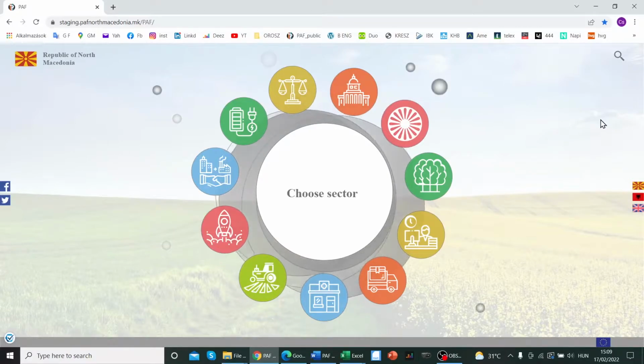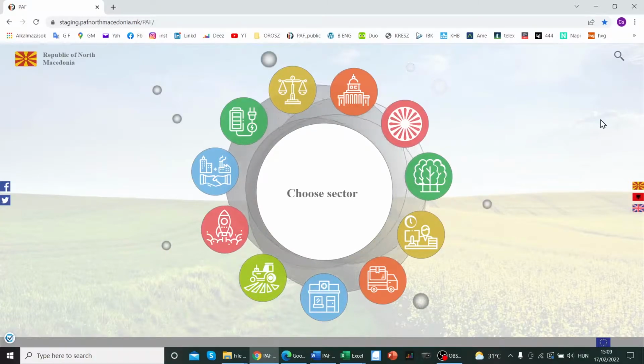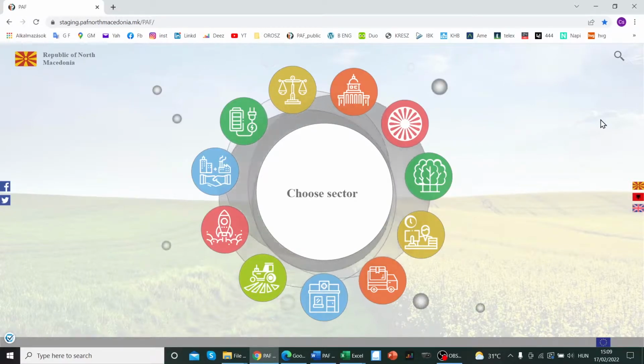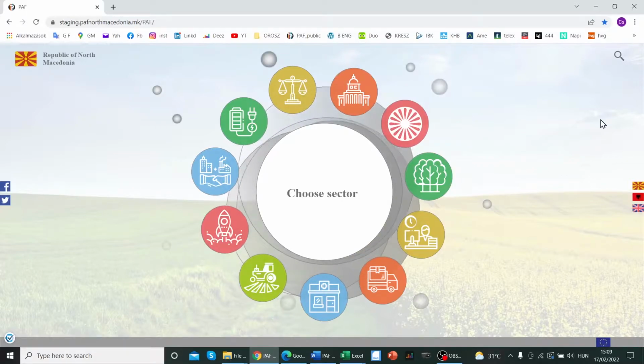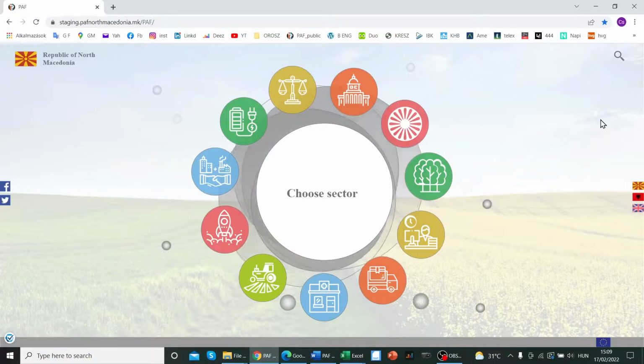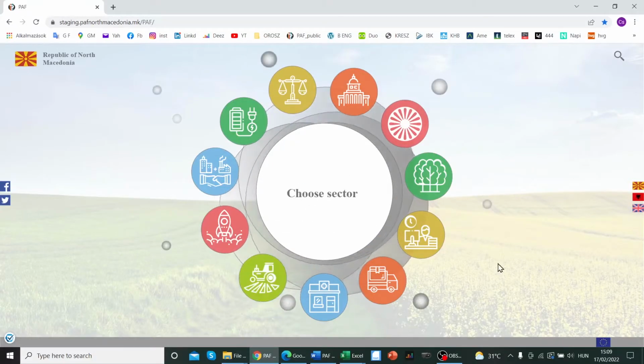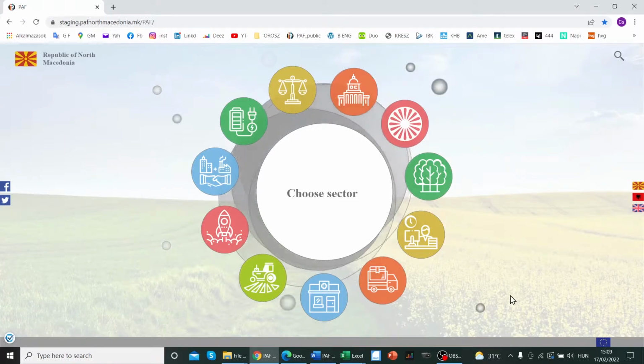The PAF has two websites. There is a public website, which is available for everybody, for the general public. And there is another website, which is non-public, the so-called administrative website, which is available only for you, the colleagues from the different ministries who will work with these indicators and who will update the values of these indicators. This is the opening site of the PAF public website.